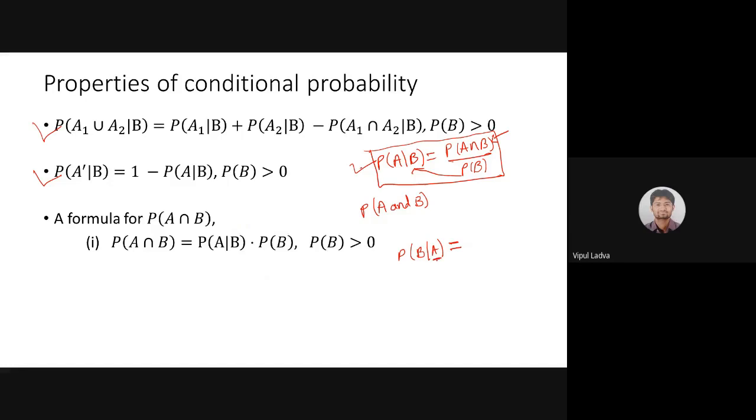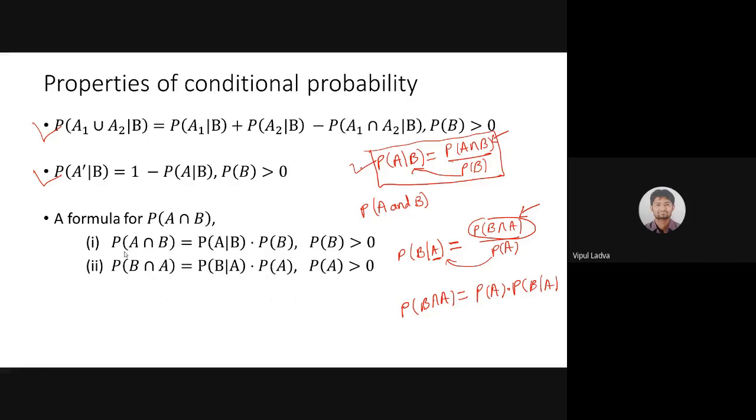A is going to act as the condition, and we are finding the probability of occurrence of event B. As per our definition, it should be P of B intersection A divided by the condition, which is P of A. Now, making this term the subject, P of B intersection A will give us P of A, because this term will get multiplied. So P of A into P of B over A, something like that. Observe here.